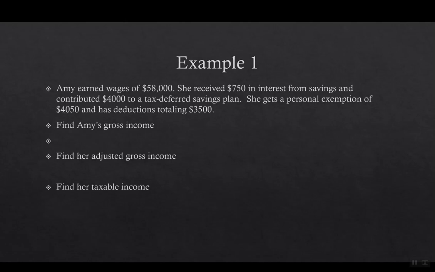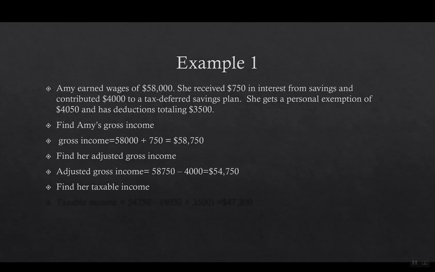So let's find Amy's gross income, then we're going to find her adjusted gross income, and finally we'll figure out her taxable income. So starting with her gross income, we take her wages, $58,000, we add the interest, $750, and we have a total of $58,750. Her adjusted gross income is the $58,750 minus the $4,000 she put into her retirement plan.